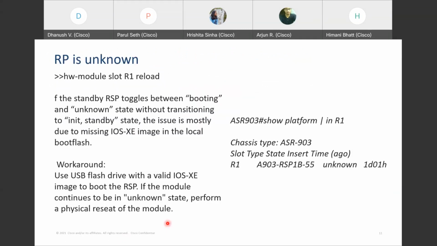I could only find two troubleshooting, 2 failure problems for redundancy. The first one was, what if your route processor is in status unknown? When you give show platform, what if your route processor slot is showing unknown? That is, it's not able to identify.